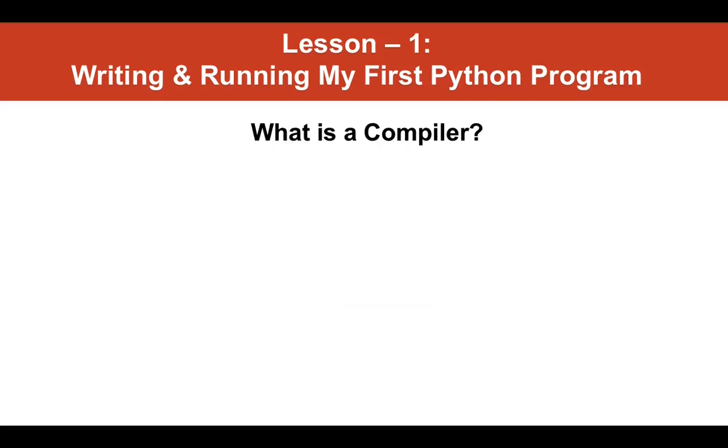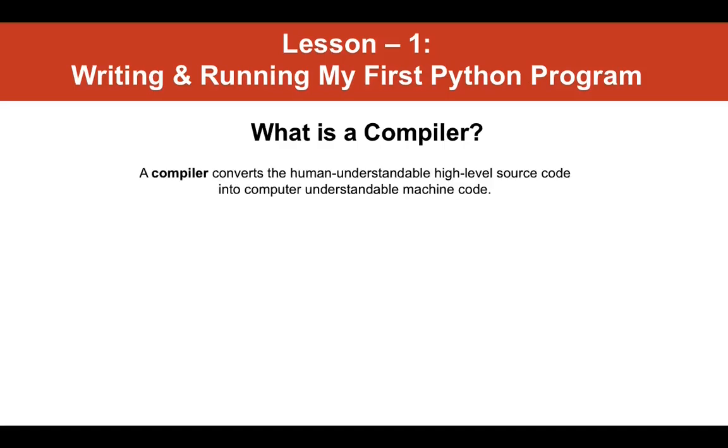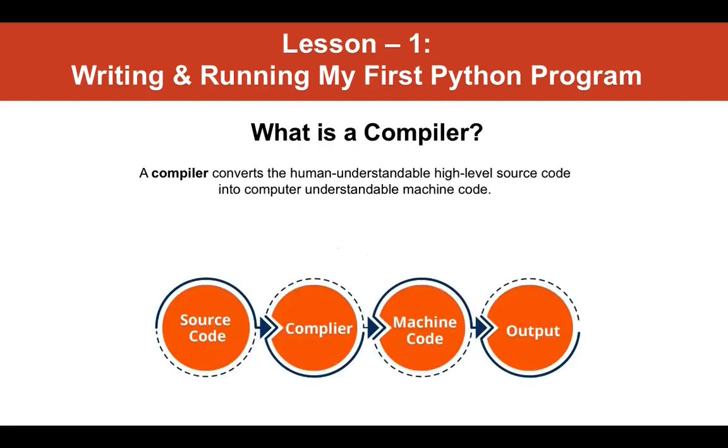What is a compiler? A compiler is basically a tool that converts human understandable high-level source code to low-level code that a machine can understand. Let me repeat. A compiler is a tool that converts human understandable high-level source code into low-level code that a machine can understand. When I say machine, it is nothing but the computer. Or to be very precise, whenever I use the term machine, I am actually referring to the processor of a computer. Anyways, as we are not getting into low-level programming, I will just use the term computer or machine, whose meaning must mean the same.